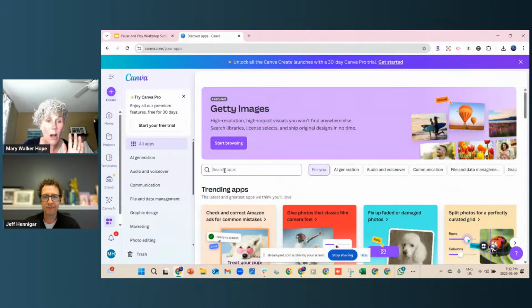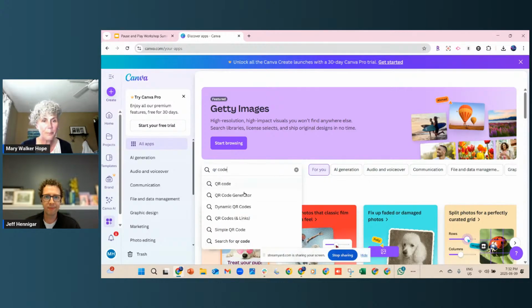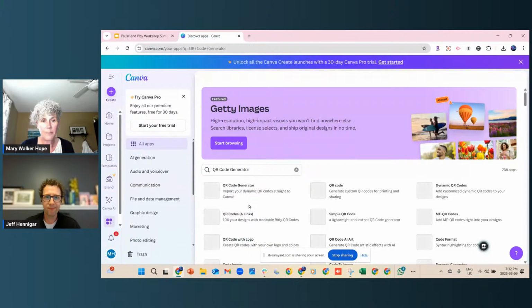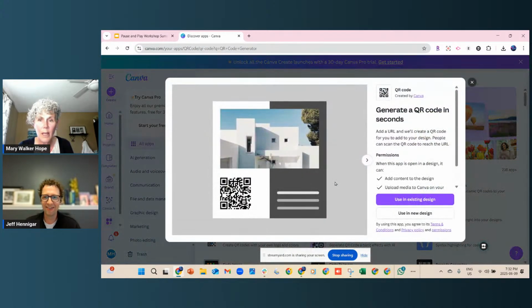But for right now, what I want is a QR code. So I'm going to put in QR code, and there we go. I want a QR code generator. Look at them all come up, which is amazing. And I'm just going to take this simple one. Again, you could do one that's fancy, whatever you want. But I'm in the free session, so I have a funny feeling that likely one of the ones at the top is the one that's going to be good for me. So I'll hit QR code. And this is going to generate a QR code in seconds. So I add a URL and we go from there. So I'm going to use this in an existing design.